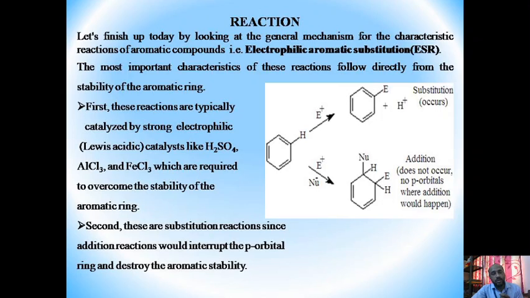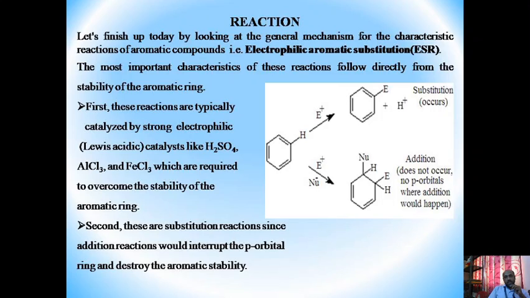Hello everyone. Today we'll see the reaction of benzene, that is, the different types of reactions there are. So let's finish up today by looking at the general mechanism for the characteristic reaction of aromatic compounds, that is, electrophilic aromatic substitution reaction. The most important characteristics of this reaction follow directly from the stability of the aromatic ring.